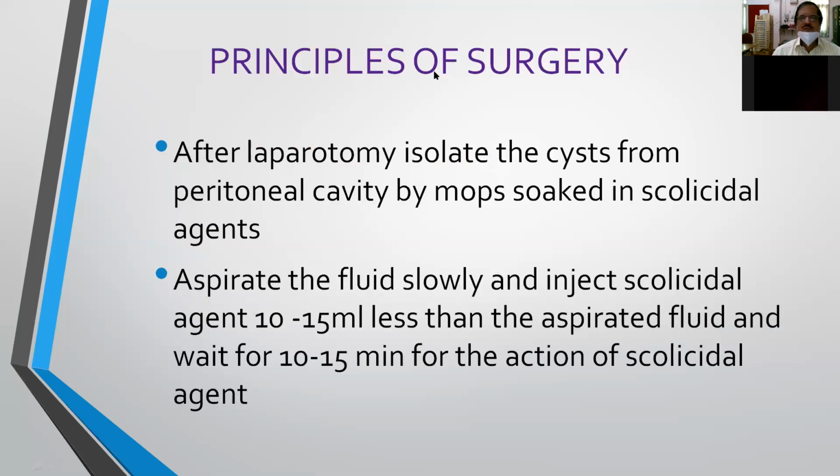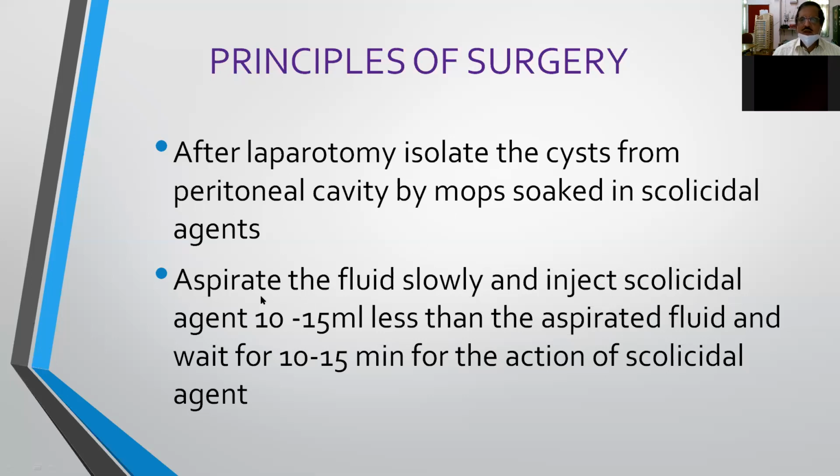Right. What are the main principles of surgery? What is the care you have to take while doing surgery? So after doing laparotomy, isolate the cyst from the peritoneal cavity. The cyst should be isolated, all surrounded by mops soaked in scolicidal agent. You must take a sufficient number of mops. You must keep the scolicidal agent in a basin, and all the mops are soaked in the scolicidal agent, and the cyst is completely separated from the remaining peritoneal cavity. It is surrounded by mops soaked in scolicidal agent.